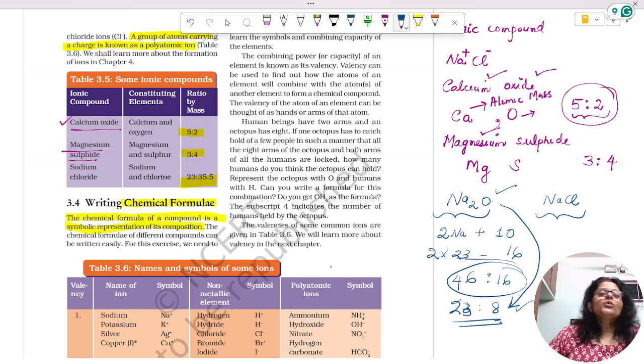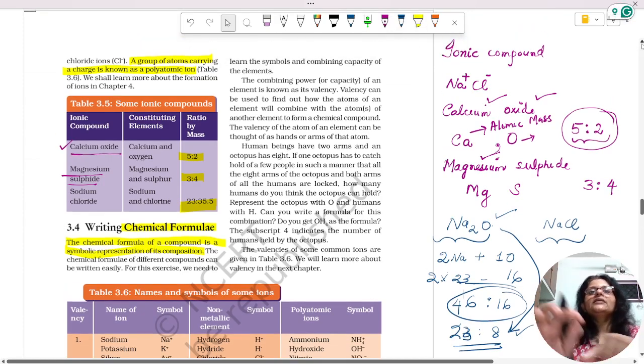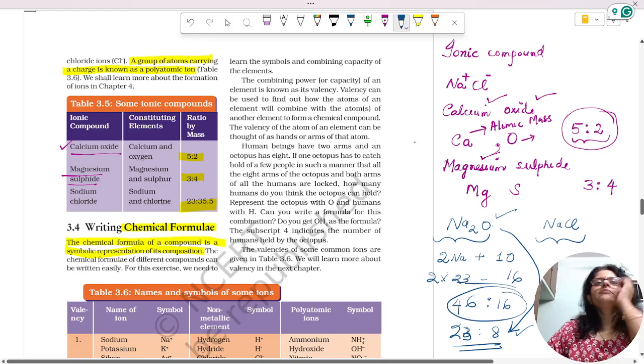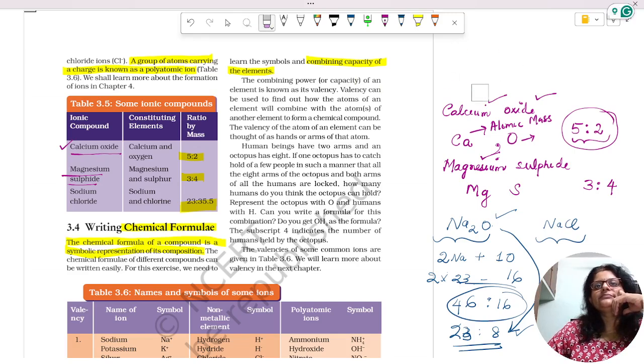Chemical formulas of different compounds can be written very easily if you learn the symbols and the combining capacity of elements. Now there is a new word called combining capacity, and what is that all about? Let's see what combining capacity is.